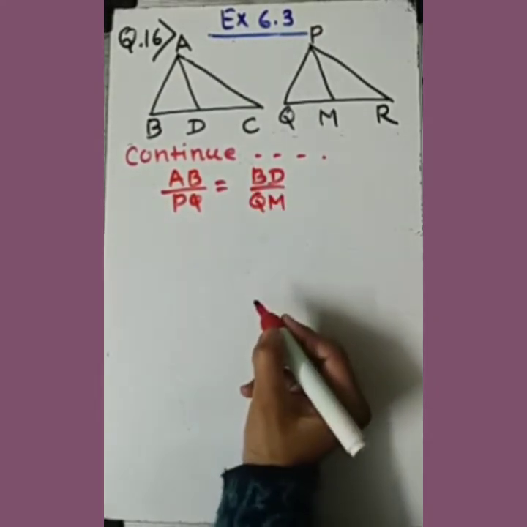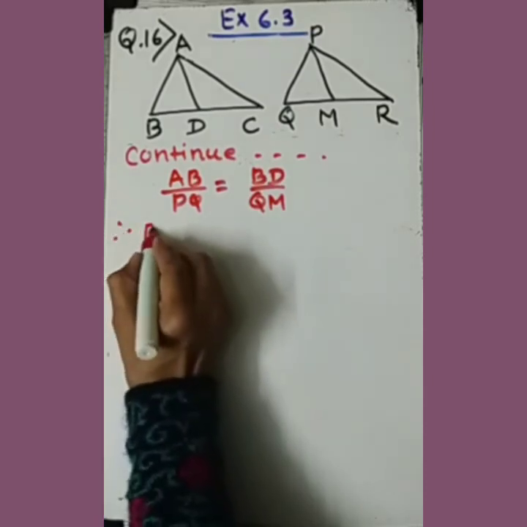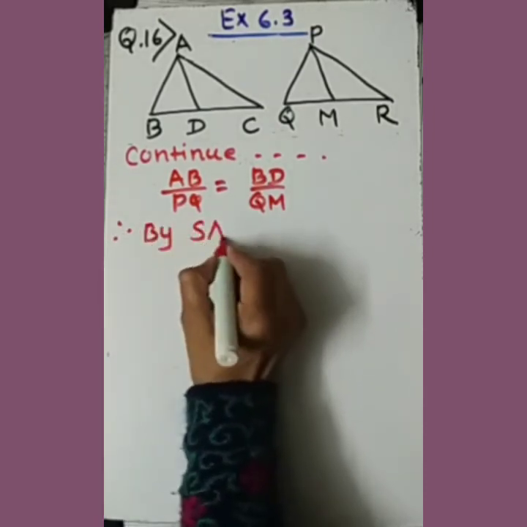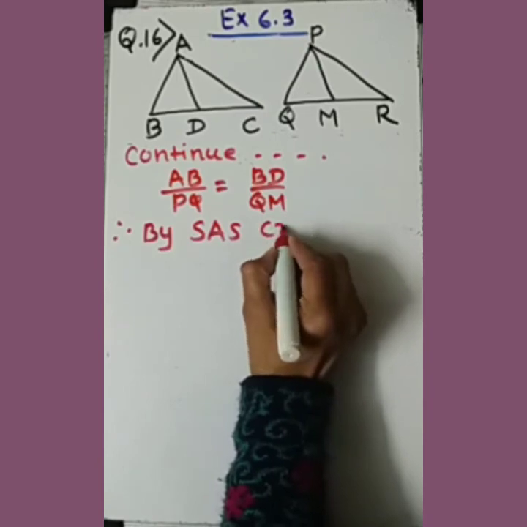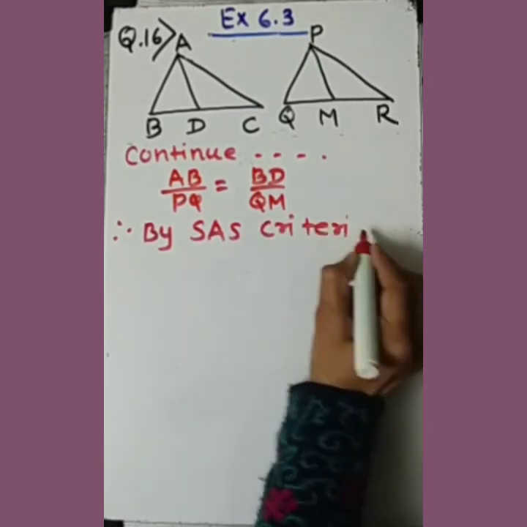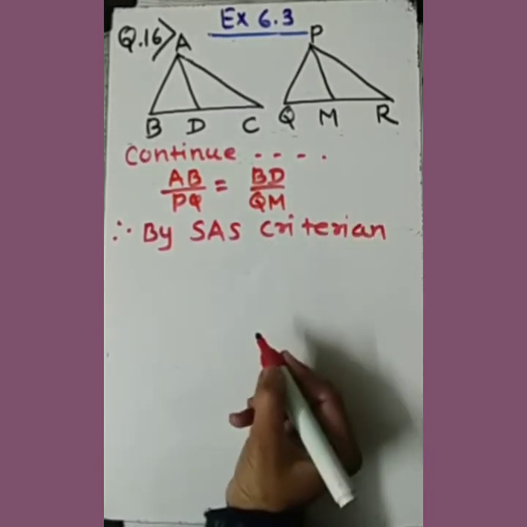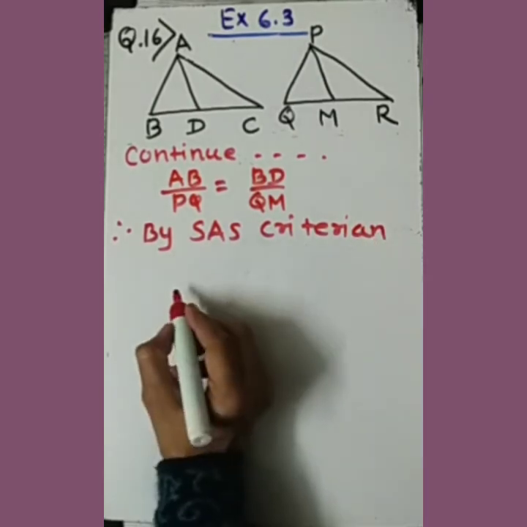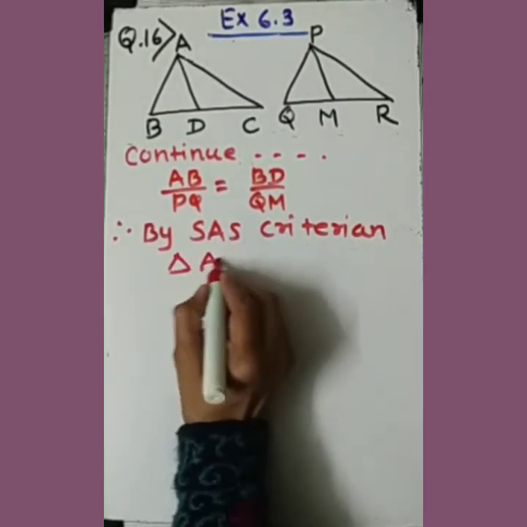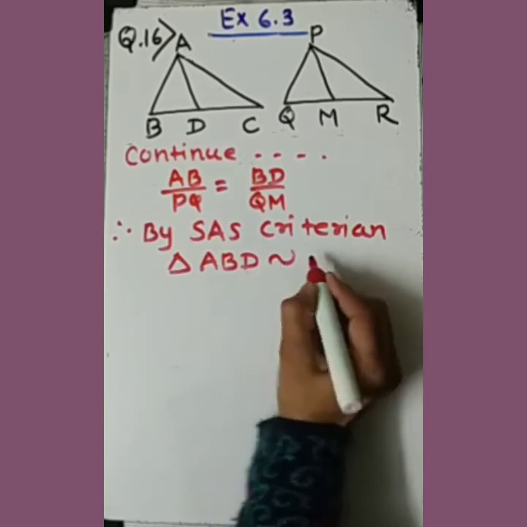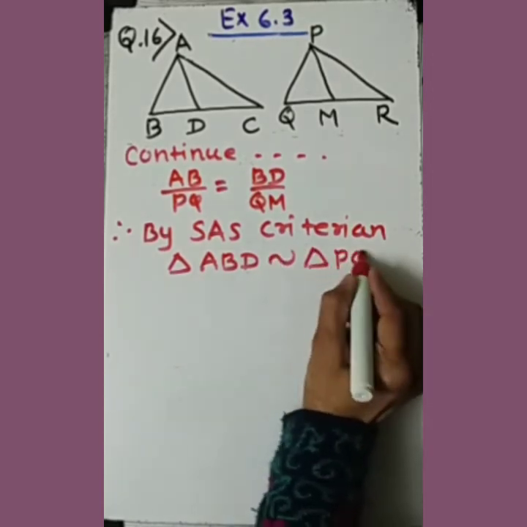Fine. So, under which criteria? You can see, by the side angle side criteria of similarity, we can say triangle ABD is similar to triangle PQM.